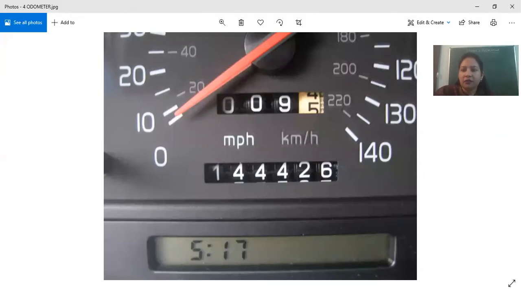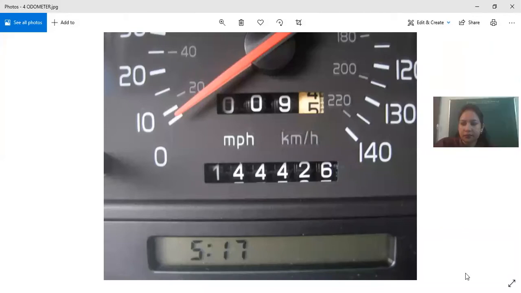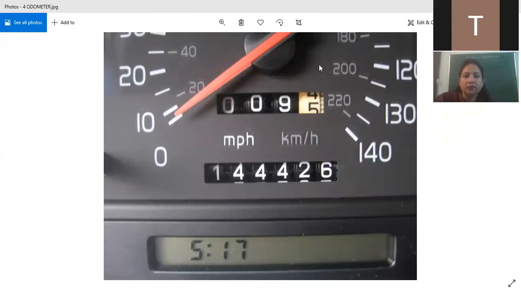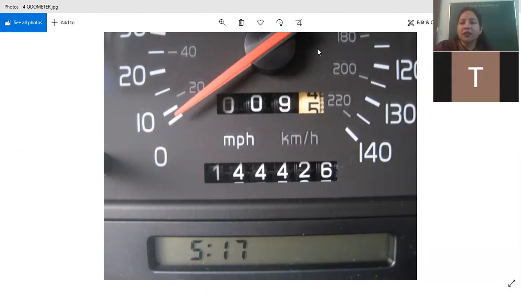Yes, Titiksha. Odometer measures the kilometers or the distance that we traveled. It covers the total distance traveled by a vehicle. So yes, that's right. We can find the total distance covered by a vehicle with the help of this odometer, right? I just wanted to show you, otherwise all of you have seen. All right.